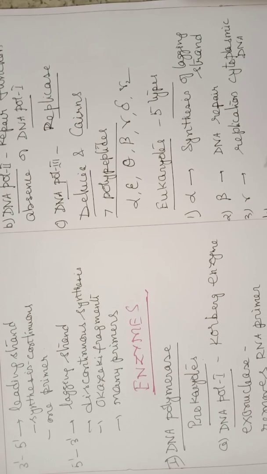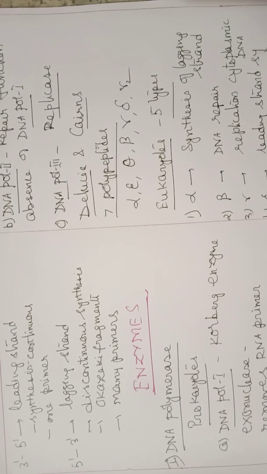Then the next one is called delta. This delta is involved in leading strand synthesis, and also proofreading. Proofreading means repair process.